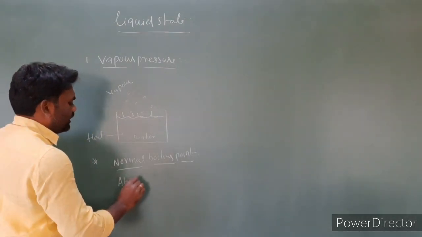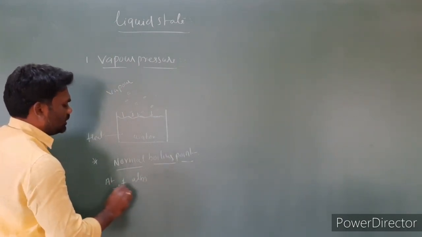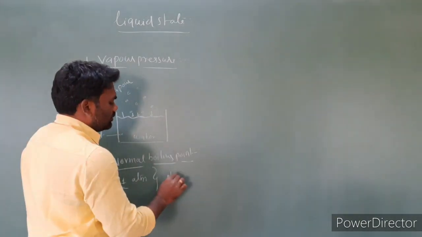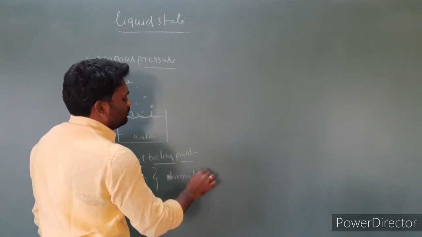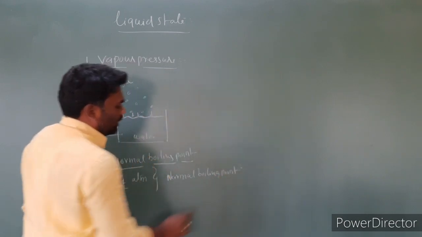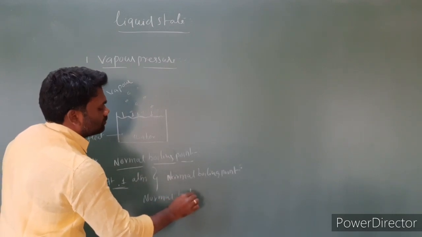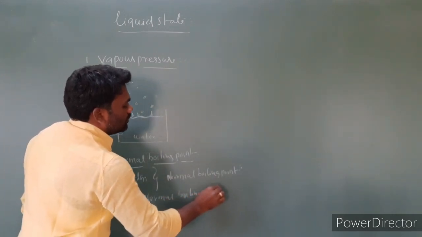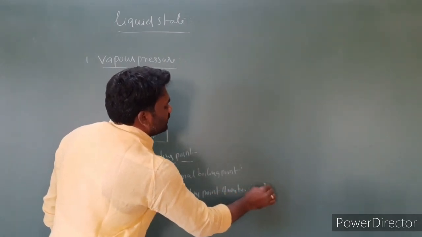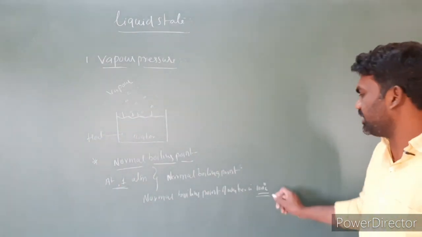So at 1 atmosphere pressure, the boiling point of water is the normal boiling point of water, which is 100 degrees centigrade.